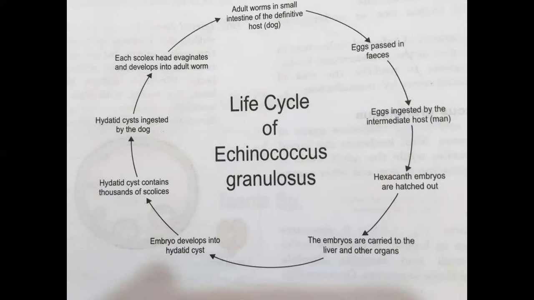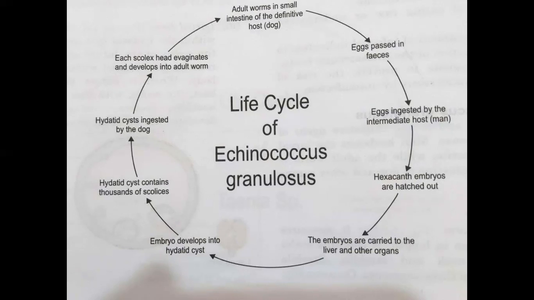If the food that we eat gets infected with the eggs of Echinococcus, these eggs will enter into the human digestive system, from where the hexagonal embryo gets hatched out.